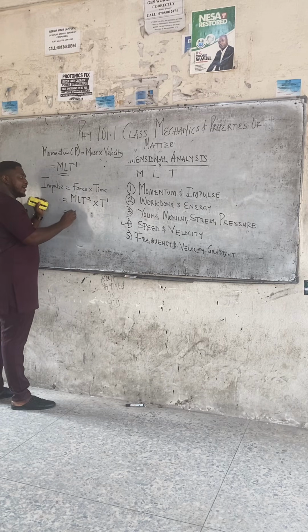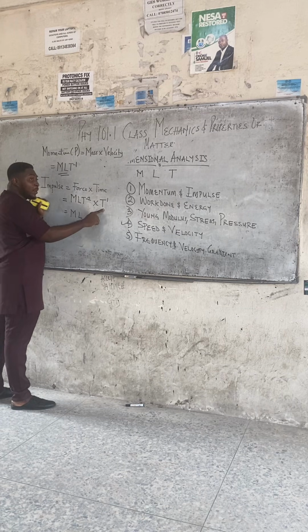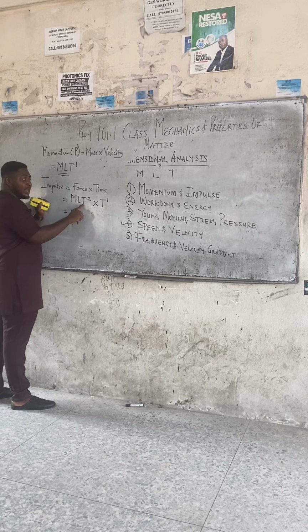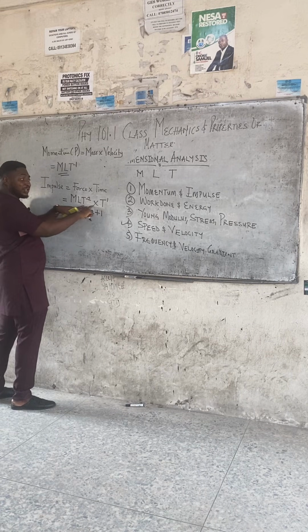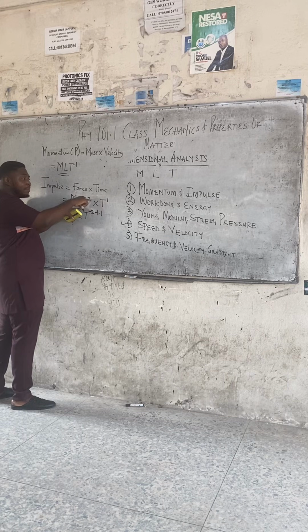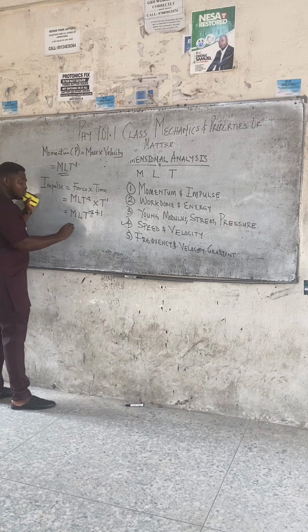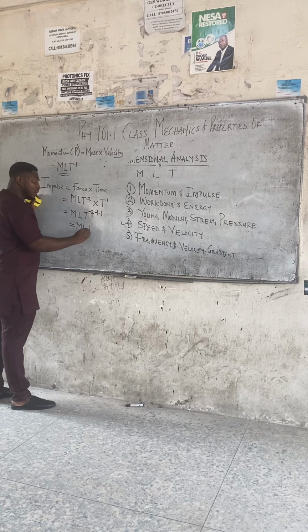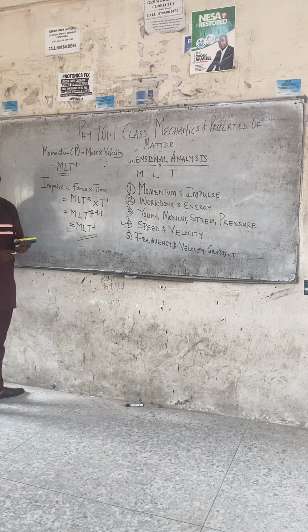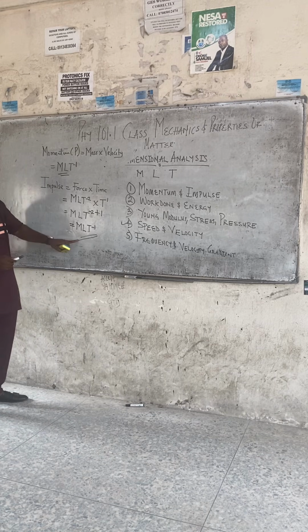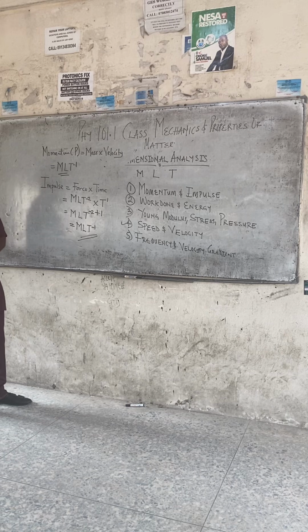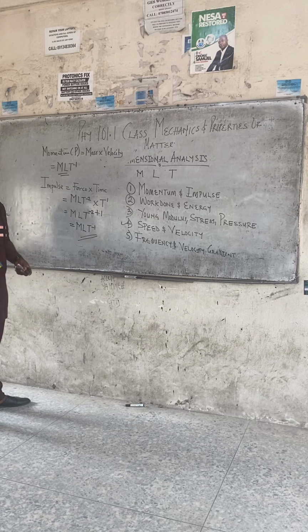So this is now ML, class, T raised to minus 2 times T raised to power 1. What does the law of indices tell us? Product law. When two quantities have the same base, pick one of the base T and add up the powers: minus 2 plus 1 is minus 1. So this will be MLT minus 1. Are you saying that impulse and momentum have the same dimension? You can see that impulse and momentum have the same dimension.